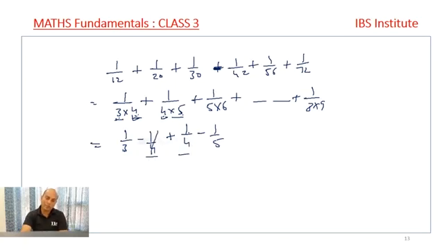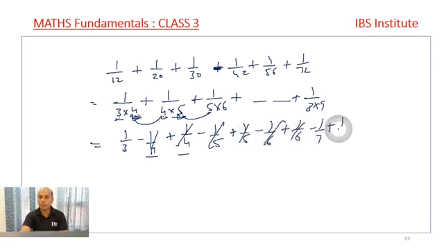And these will be cancelled only if there is continuity. Continuity means that here it is ending with 4 and here it is starting with 4. Here it is ending with 5 and here it is starting with 5. So, it's 1 by 5 minus 1 upon 6. This will be cancelled. Next will be 1 upon 6 minus 1 upon 7. This will be cancelled. Next will be 1 upon 7 minus 1 by 8. This will be cancelled. Next will be 1 upon 8 minus 1 upon 9, and this will be cancelled.